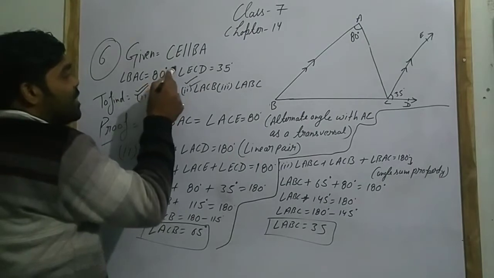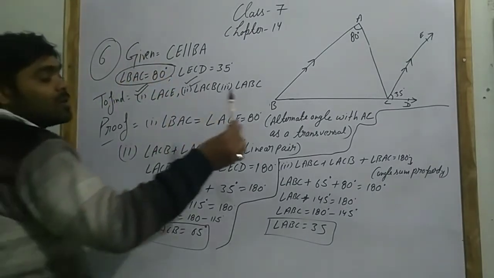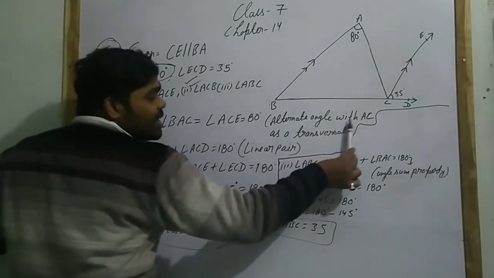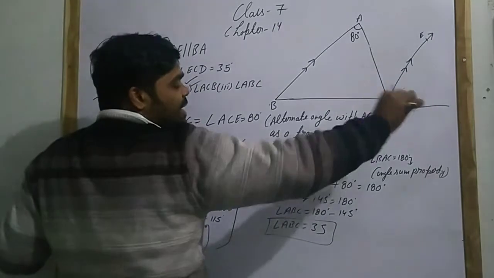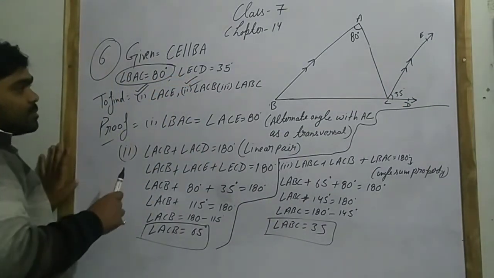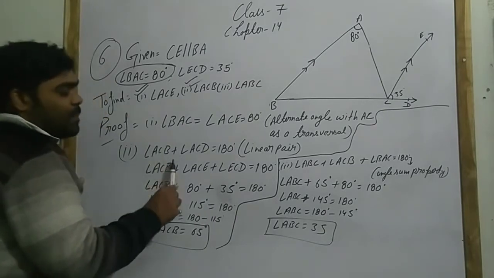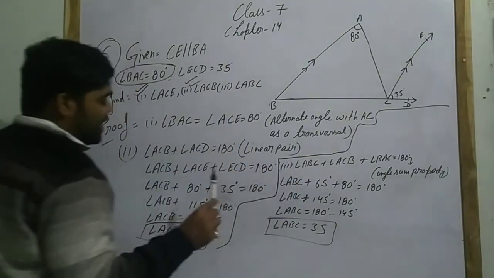It is given here BAC, right? So, and it is because of alternate angle with AC as a transversal. जो AC है ये क्या है? ट्रांसवर्सल है. Now the second part, angle ACB plus angle ACD equals 180 degree because of linear pair.